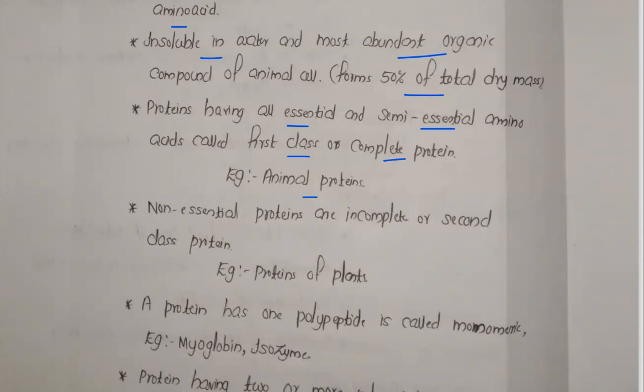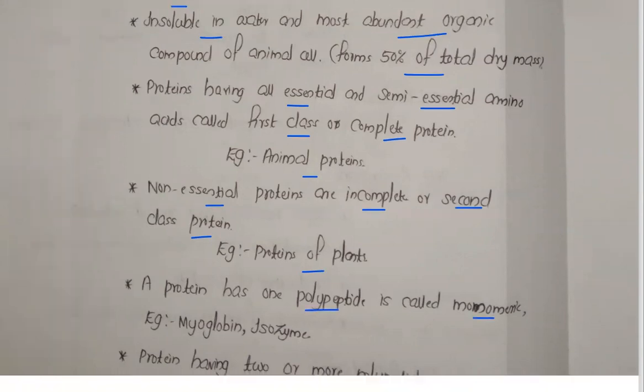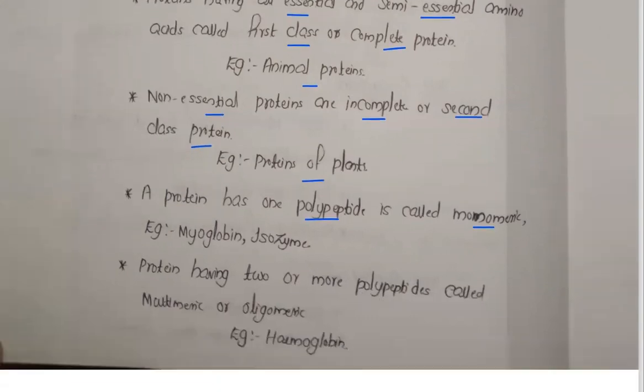Example: animal protein. Now, proteins lacking some essential amino acids are incomplete, or second class protein. The proteins present in plants are of this kind. Now, a protein having one polypeptide is called a monomeric protein, like the monosaccharides. Examples are myoglobin and lysozyme.